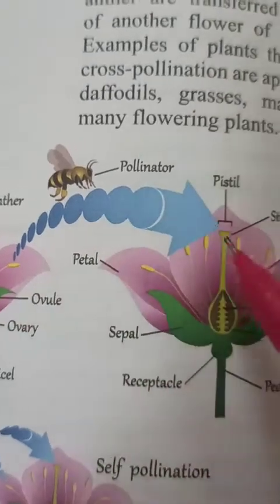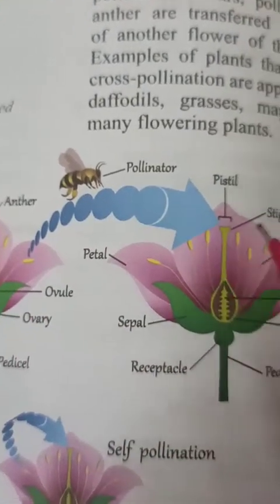So this type of pollination is called cross-pollination.